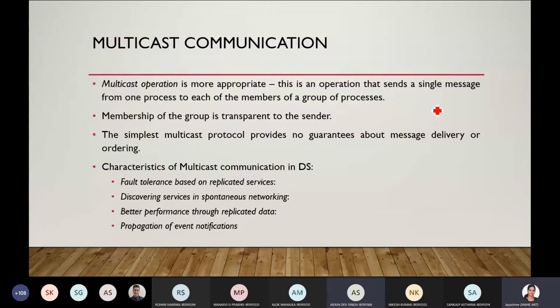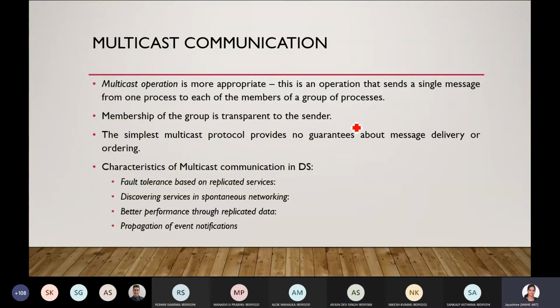Yes, ma'am. So what is multicast operation? Ma'am, sending a single message from one process to the other member. Yeah, that is fine. Can you give an example? Multicast. You people know different types of casting, right? Unicast, multicast, broadcast. So what is the difference? Ma'am, can't think of any right now. Okay.